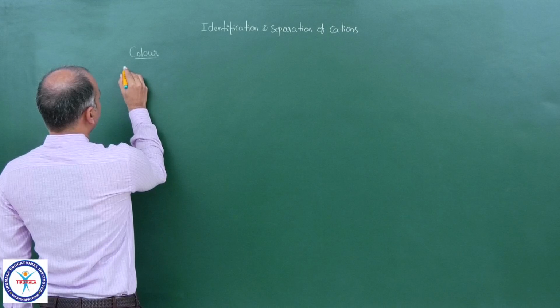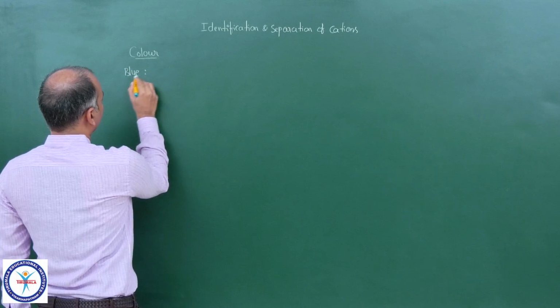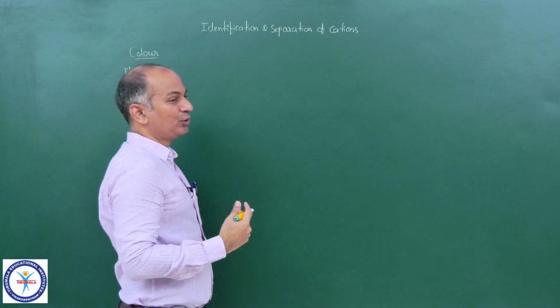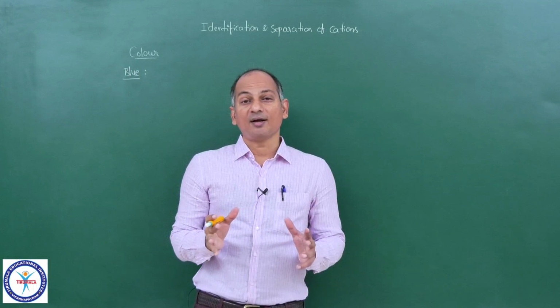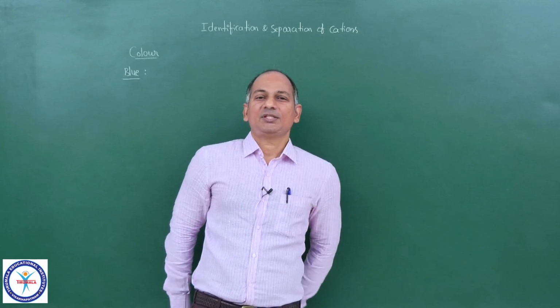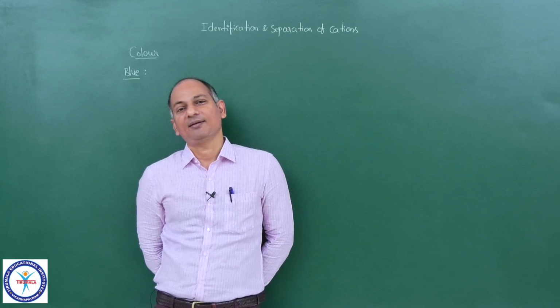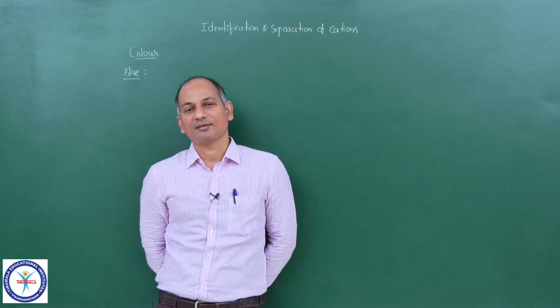Suppose in a question it is given blue colored solution or blue colored salt, something related to blue color. Which particular cation or salt strikes your mind whenever you see the blue color?